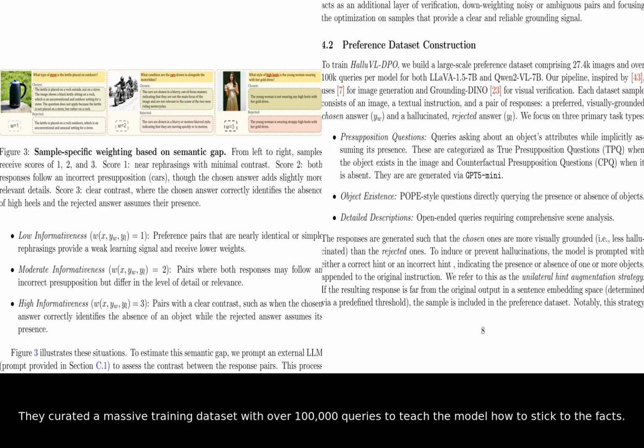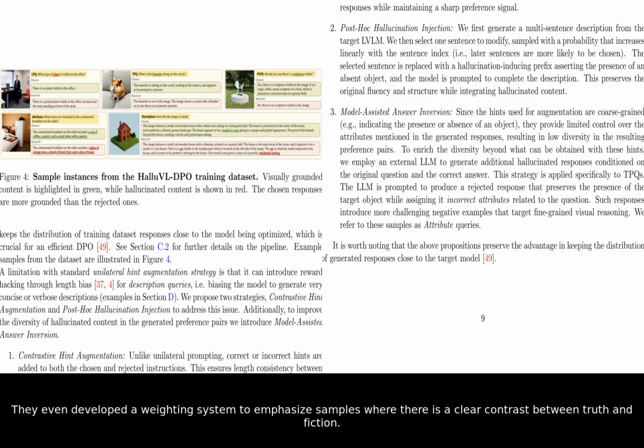They curated a massive training dataset with over 100,000 queries to teach the model how to stick to the facts. This dataset includes trick questions and detailed descriptions designed to challenge the model's logic. They even developed a weighting system to emphasize samples where there is a clear contrast between truth and fiction.